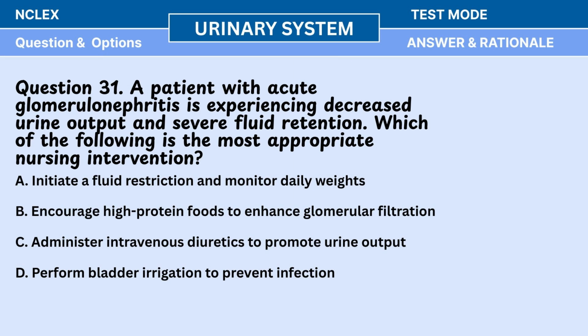Question 31. A patient with acute glomerulonephritis is experiencing decreased urine output and severe fluid retention. Which of the following is the most appropriate nursing intervention? A. Initiate a fluid restriction and monitor daily weights. B. Encourage high-protein foods to enhance glomerular filtration. C. Administer intravenous diuretics to promote urine output. D. Perform bladder irrigation to prevent infection.